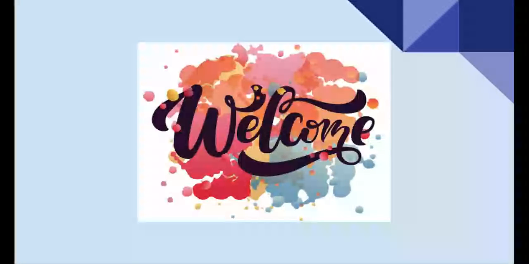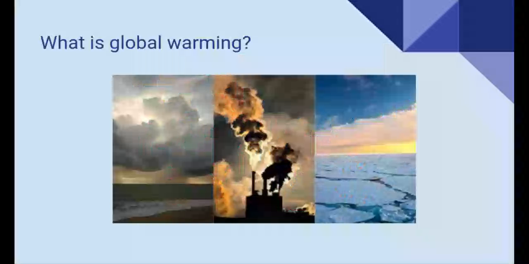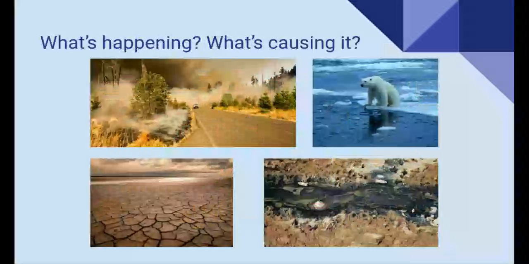Today we're going to continue talking about the environment. So first, think about this. What is global warming? How does this affect you? Great. Now look at these pictures. What is happening here? What is causing it? That's right, global warming is causing all of these things here. Great, let's continue.